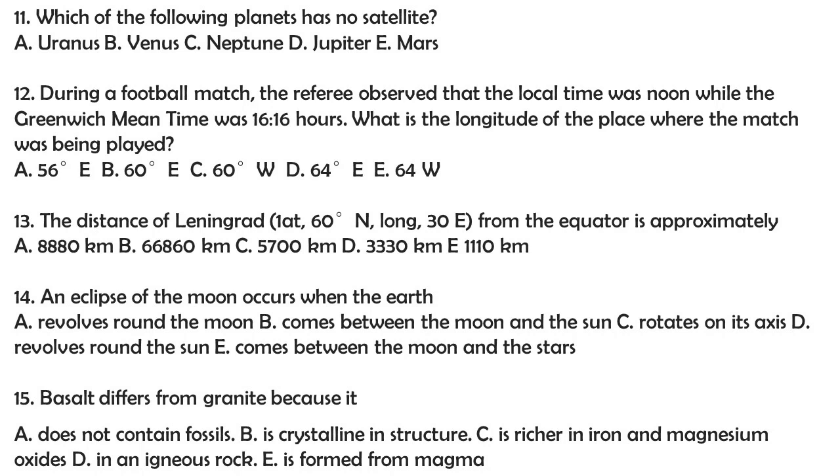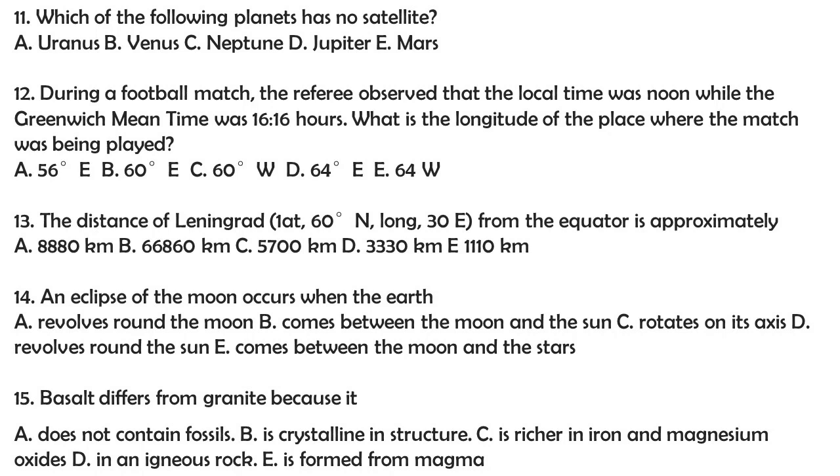Question 14. An eclipse of the moon occurs when the Earth A. revolves round the moon. B. Comes between the moon and the sun. C. Rotates on its axis. D. Revolves round the sun. E. Comes between the moon and the stars. The answer to this question is B. An eclipse of the moon occurs when the Earth comes between the moon and the sun.